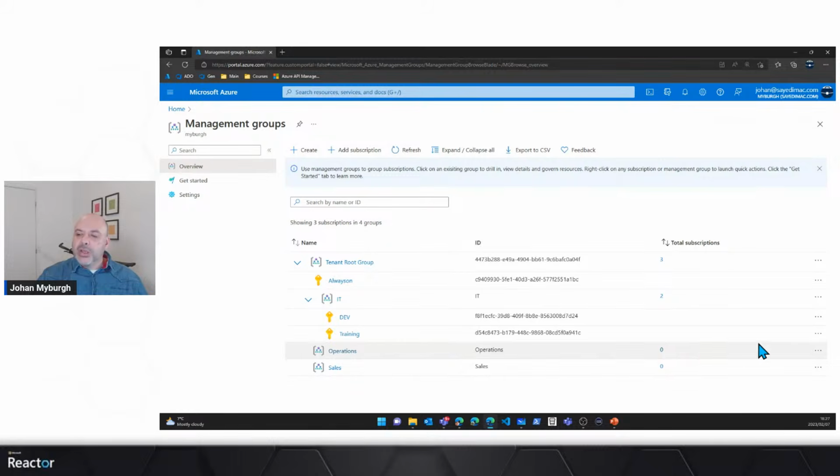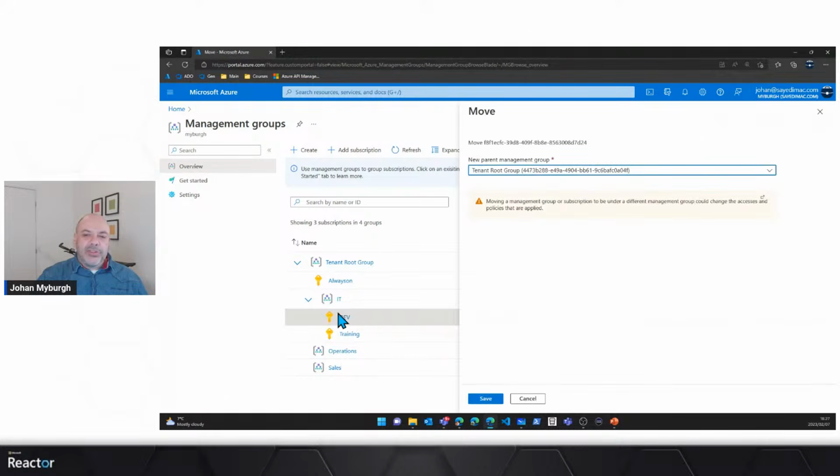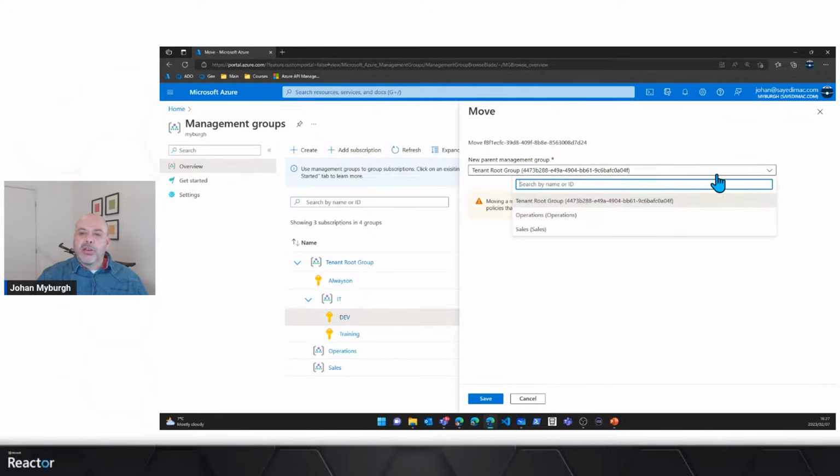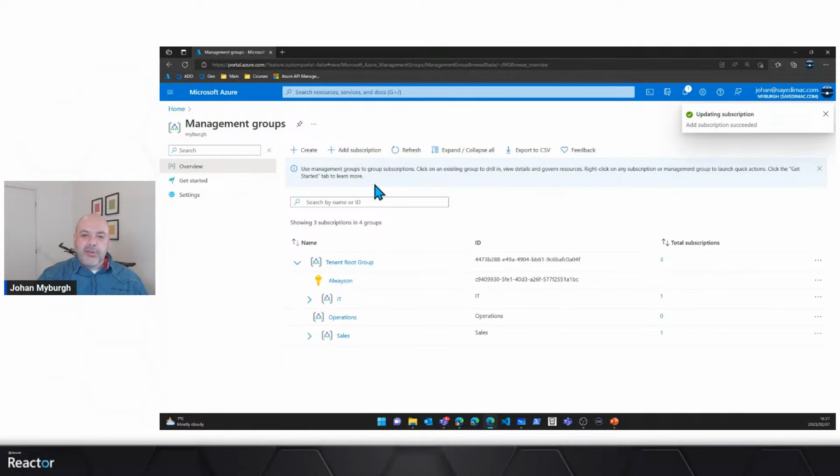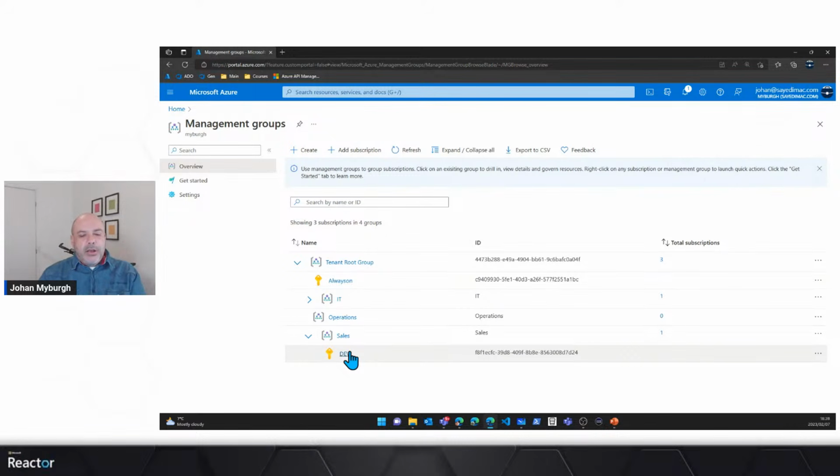And if I wanted to, I can actually go and move this training subscription or move this dev subscription of mine. I can go and move it into, for example, sales, just as an example. You hit the save button, and you should see within a few seconds, if I hit the refresh button, there you can see that my dev subscription now falls under that.